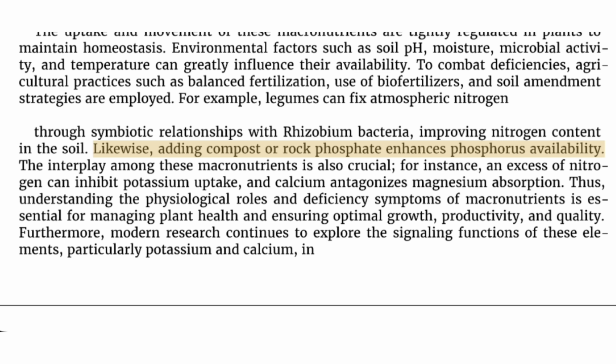Likewise, adding compost or rock phosphate enhances phosphorus availability. The interplay among these macronutrients is also crucial. For instance, an excess of nitrogen can inhibit potassium uptake, and calcium antagonizes magnesium absorption. Thus, understanding the physiological roles and deficiency symptoms of macronutrients is essential for managing plant health and ensuring optimal growth,